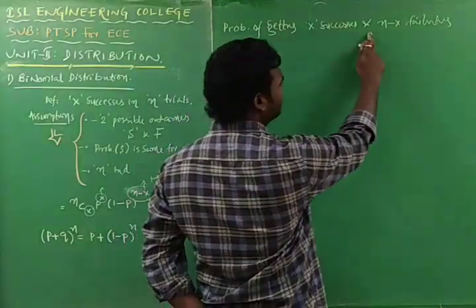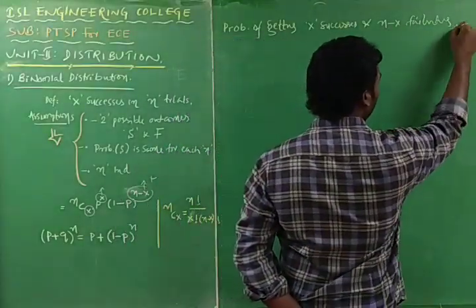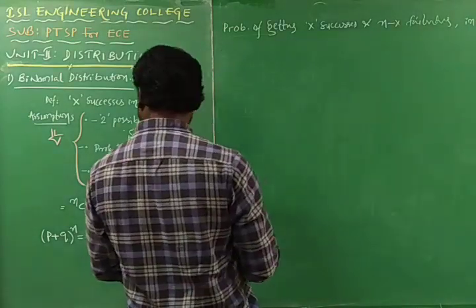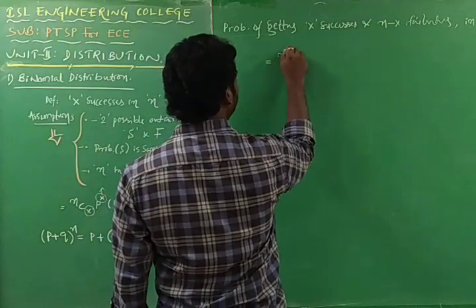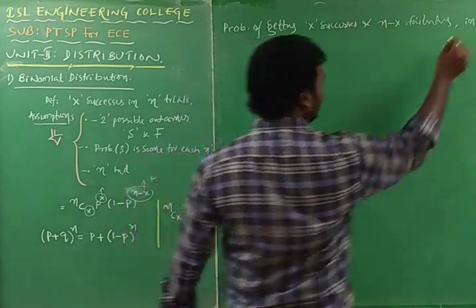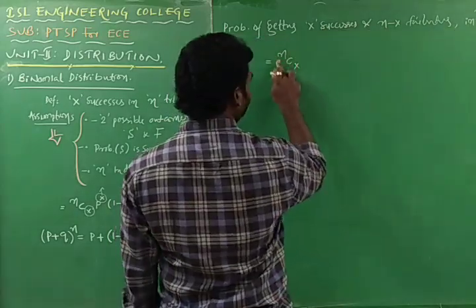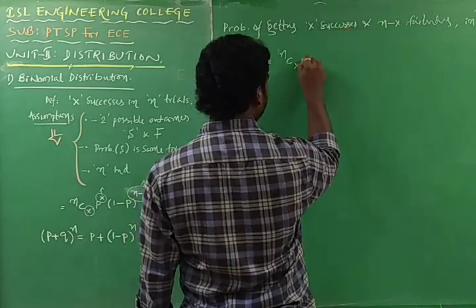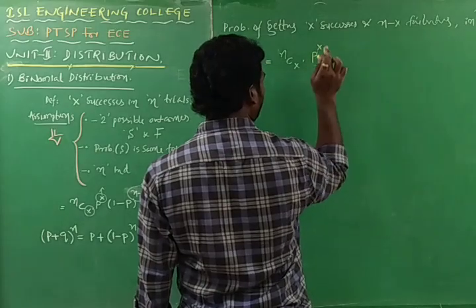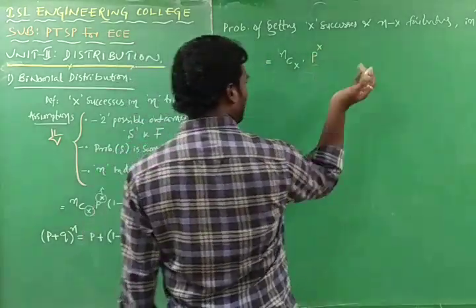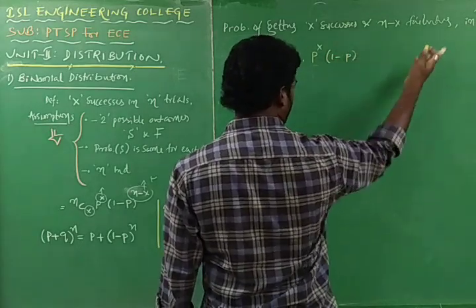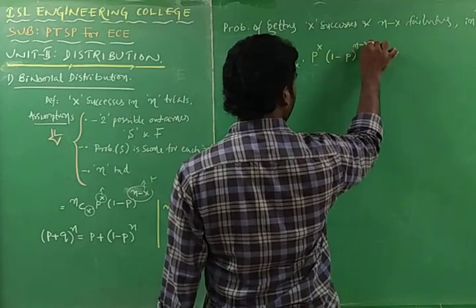The probability of getting x successes and n minus x failures in n trials is given by nCx, where n is the number of trials and x is the number of successes, into P to the power of x, into 1 minus P, the failure, to the power of n minus x, the number of failures.